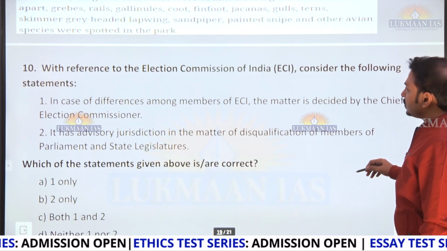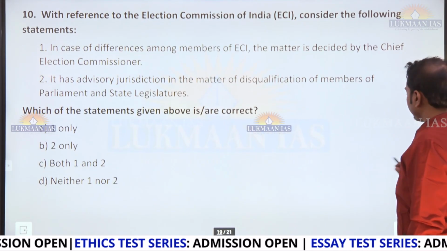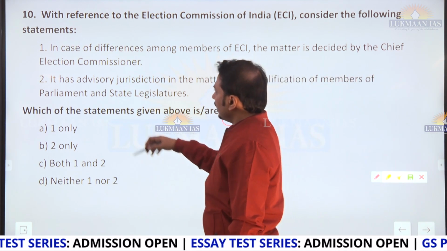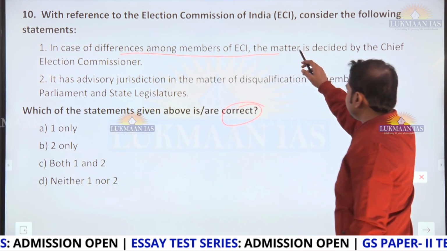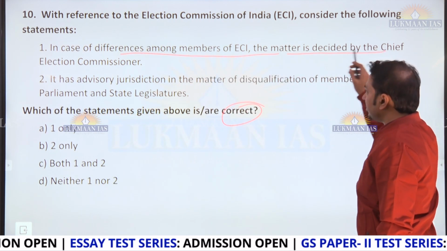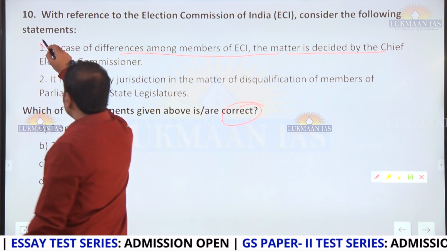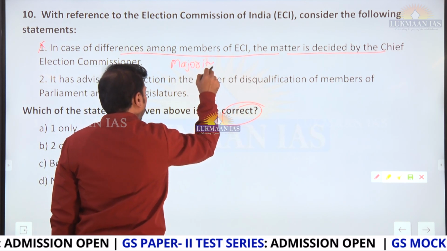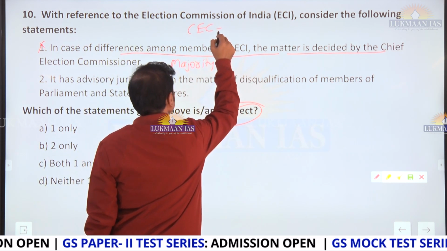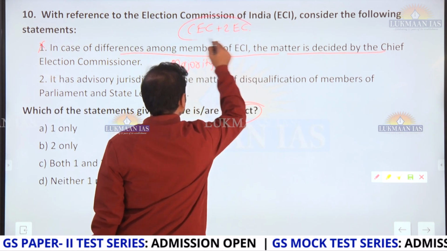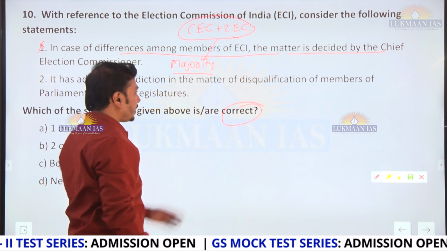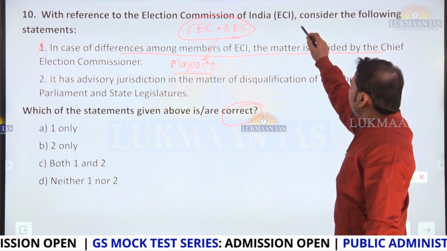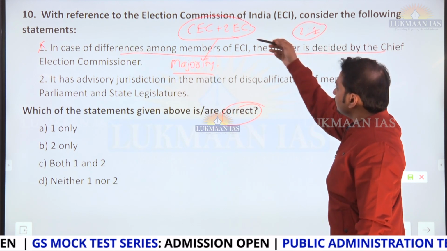Yes, with reference to Election Commission of India, consider the following statements. We have to identify the correct statement. Now basics is asked here. In case of differences among the members of ECI, Election Commission of India, the matter is decided by Chief Election Commissioner. This is not correct. The matter is decided by majority. Let's say at present there is CEC and 2 ECs. If suppose there is difference of opinion, then a matter is decided by majority and not by Chief Election Commissioner. Okay, it is decided by majority. So here there should be a 2:1 majority in the decision.